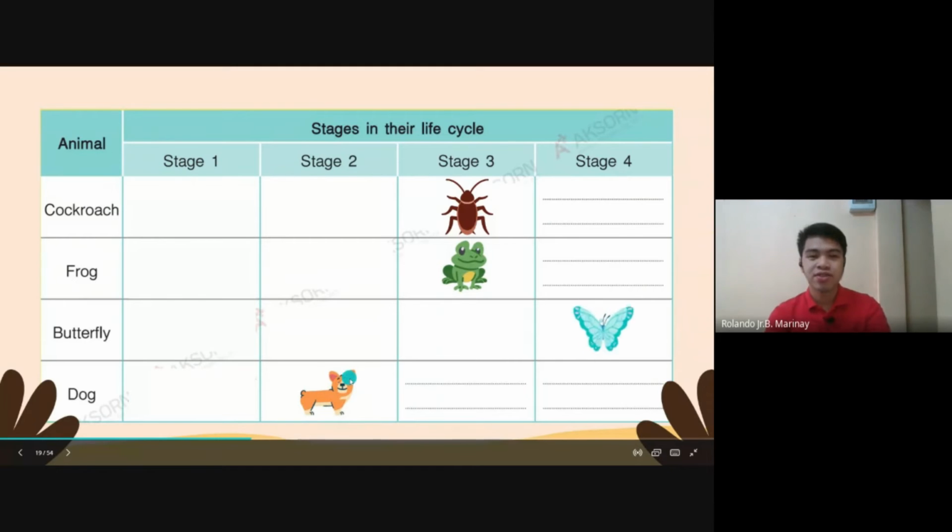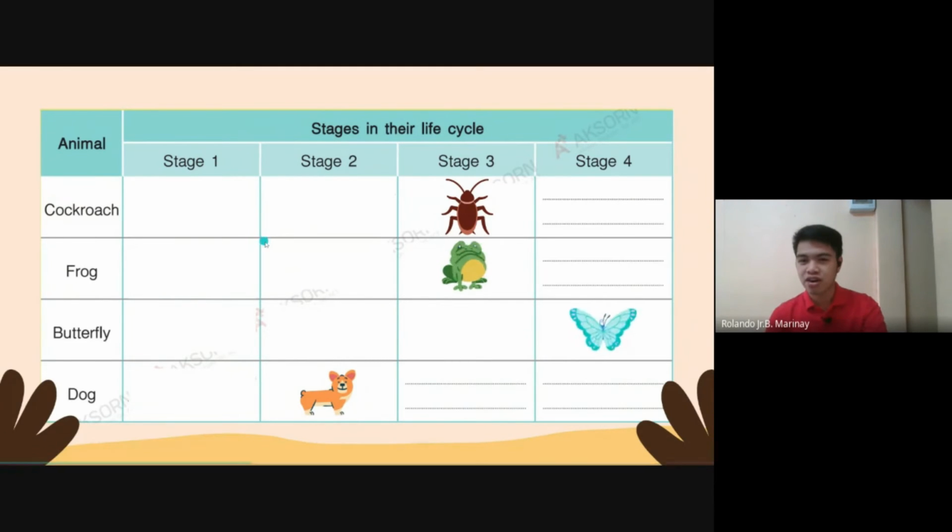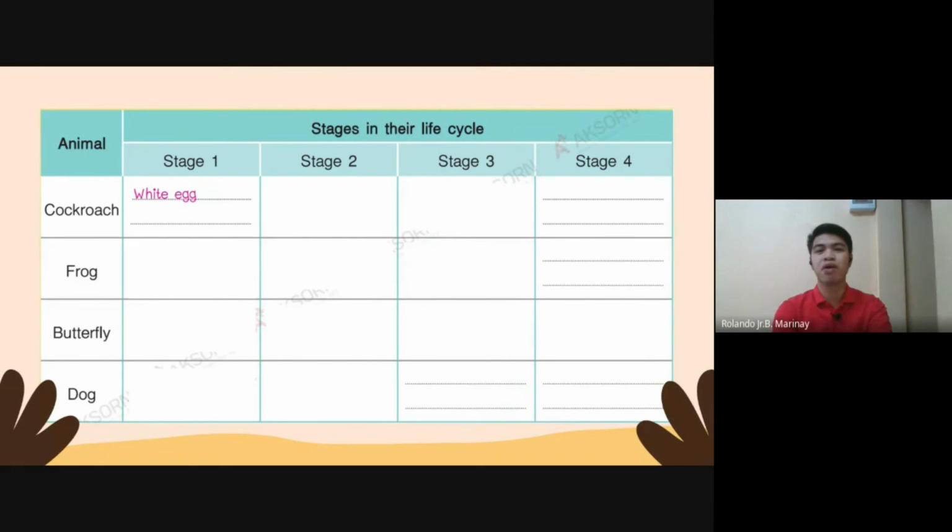So what do you think is the stage 1 of the cockroach? What happens first for the cockroach? You can answer by raising your hand. What do you think will happen? I will give the first answer first. For the cockroach, it becomes a white egg. And then, what is the stage 2? What happens next? It becomes a nymph.